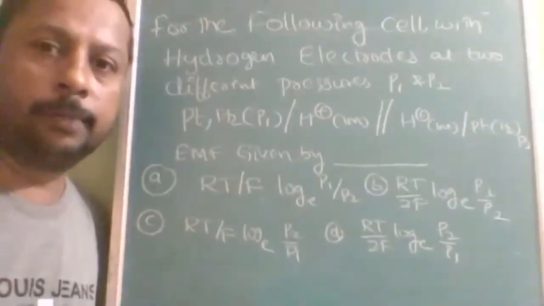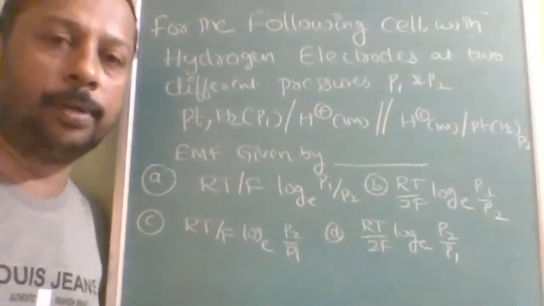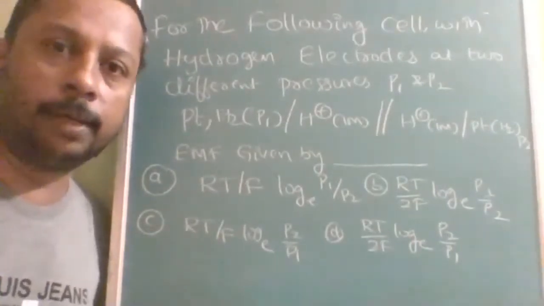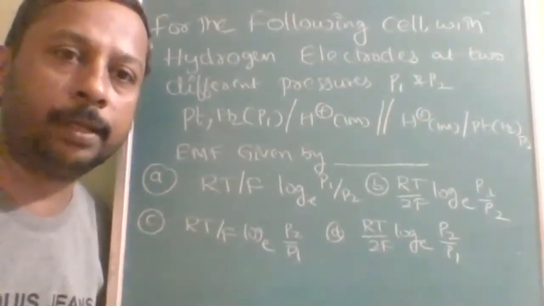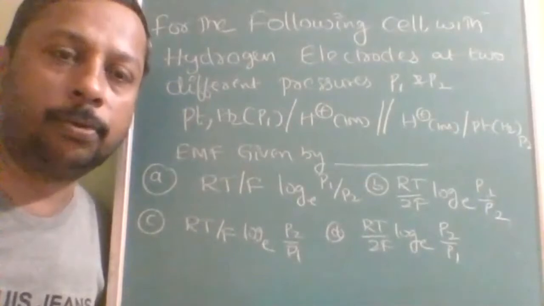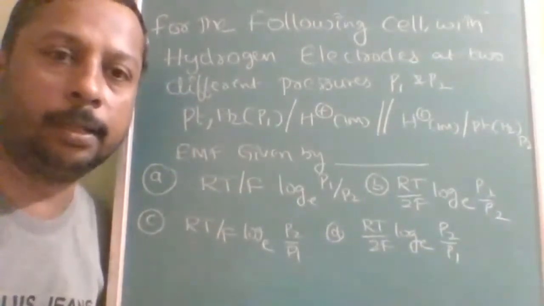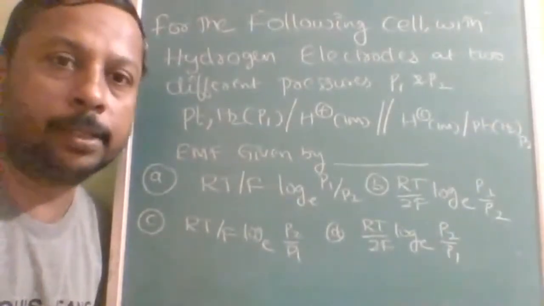Okay, next question is for the following cell with hydrogen electrode at two different pressures. For this confusion only I have given one special lecture on concentration electrodes and pressure electrodes. Normally you will find concentration electrodes in the books and notes. This is the pressure electrode.